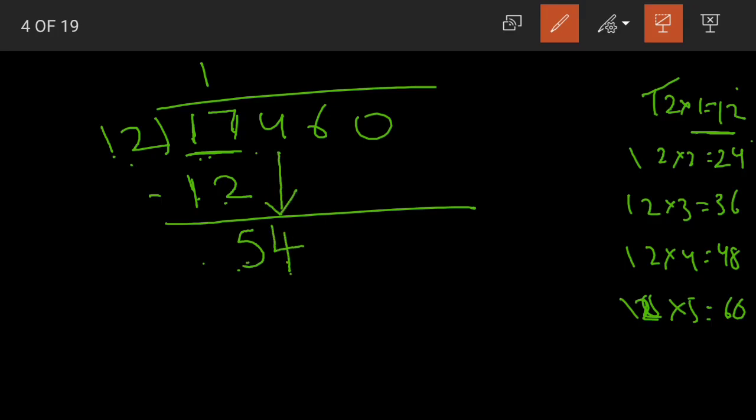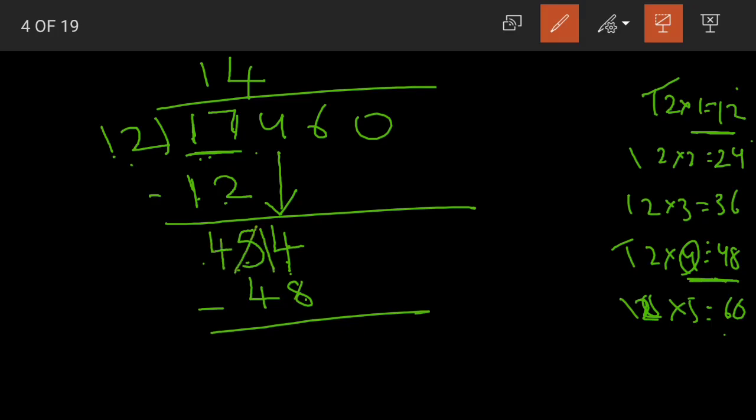So it becomes 54. Now where does 54 come? 54 comes here. Now what number should we take? The smaller number or the larger number? Smaller number. Yes, because again we need to subtract. 12 4s are 48. So we'll write 4 in the quotient and 48 here. Now let us subtract. 4 minus 8 is not possible.